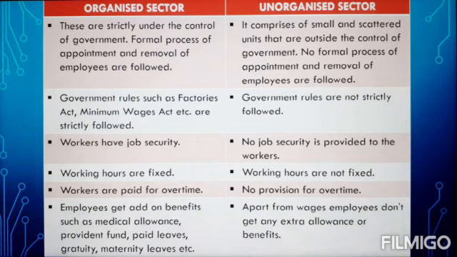Now the last point, point number 7, employees in the organized sector get different types of allowances and facilities, whereas there are no such provisions in the unorganized sector. All that the workers of this sector get is their wages. Students, in the last class, I did not tell you the meaning of the term gratuity. So in simple terms, we can say that this means bonus that employees of organized sector get, and such provisions are not there for the employees in the unorganized sector.